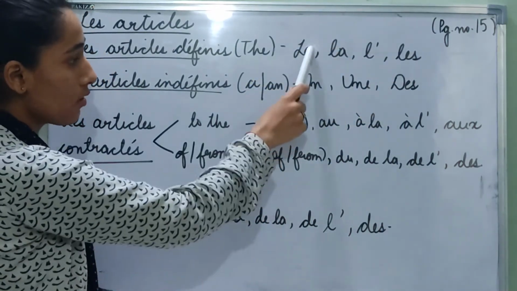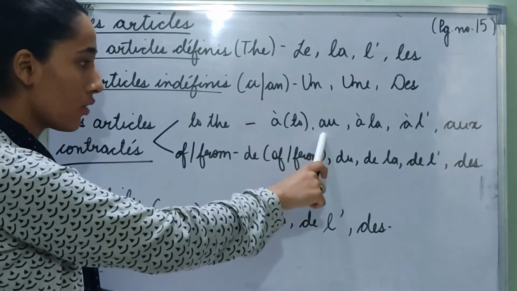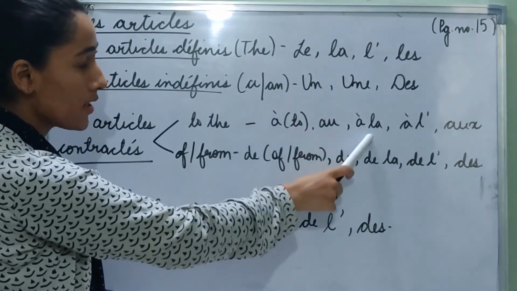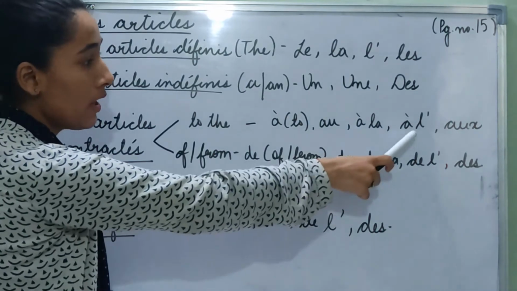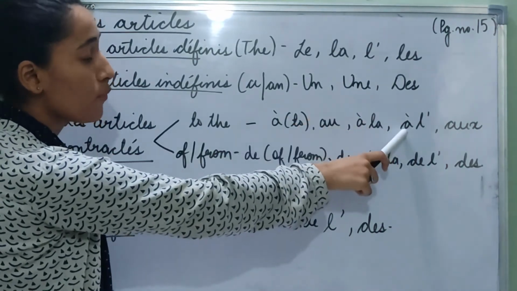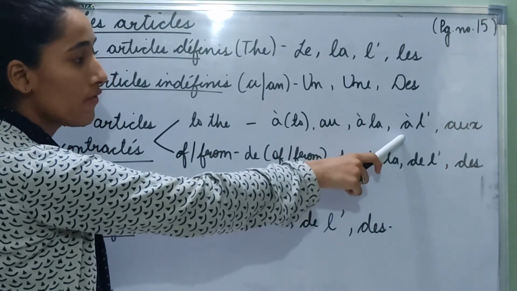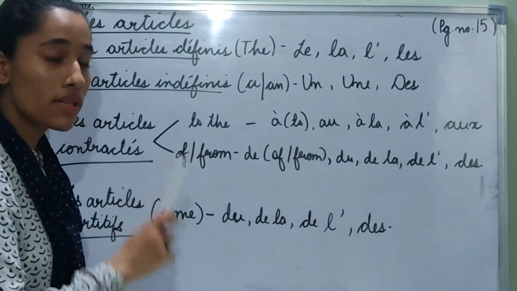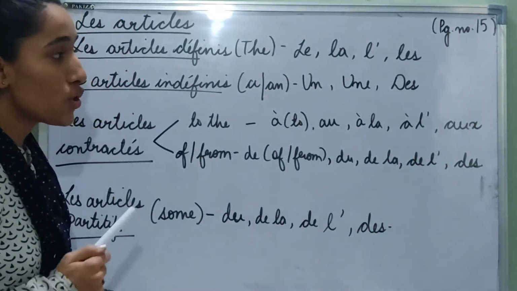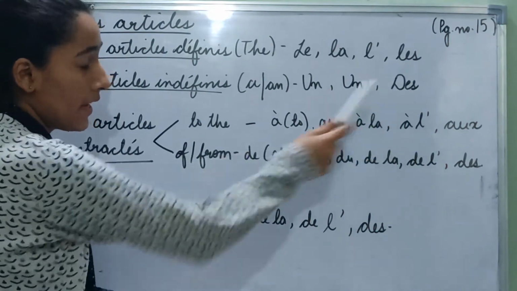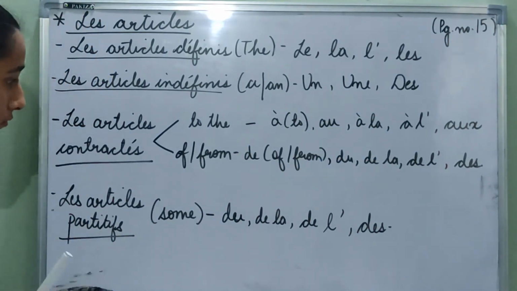So à plus le becomes au. So it is to the for masculine singular. À plus la becomes à la. So it is to the for feminine singular. À plus l apostrophe becomes à l', which is used for masculine, feminine singular, but with a vowel or silent h. And aux, that is à plus les, is to the for masculine, feminine, plural.